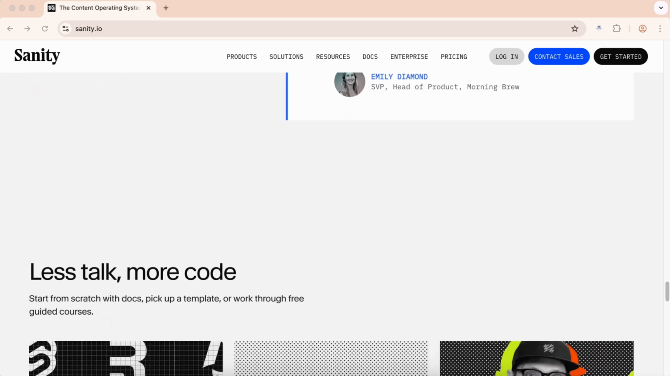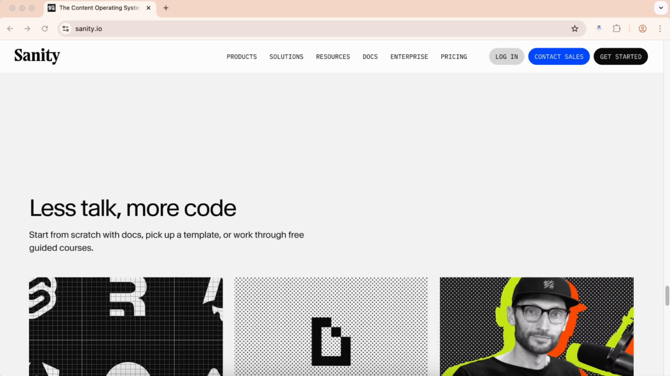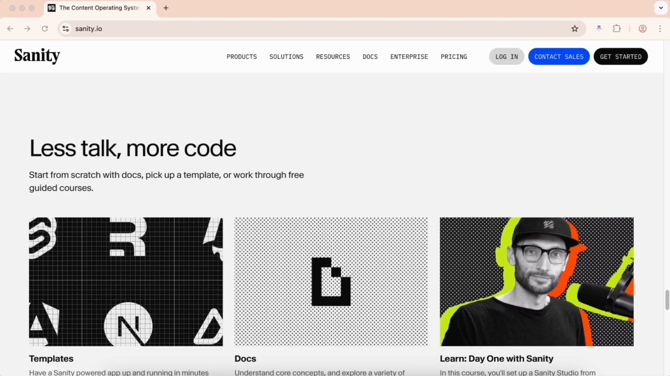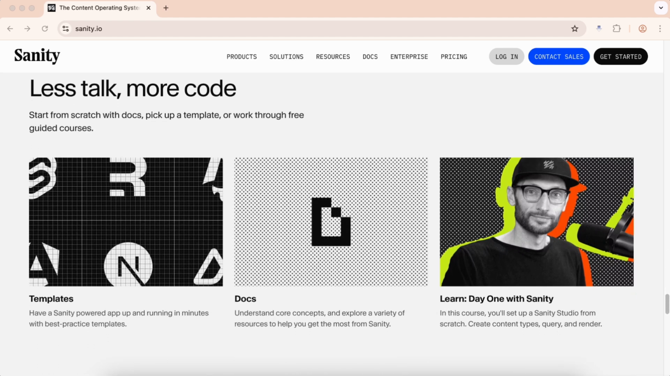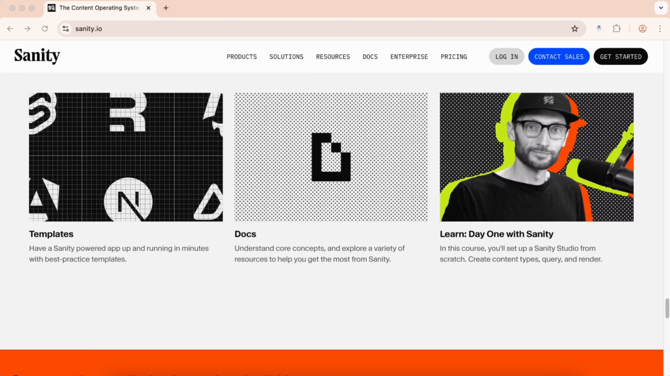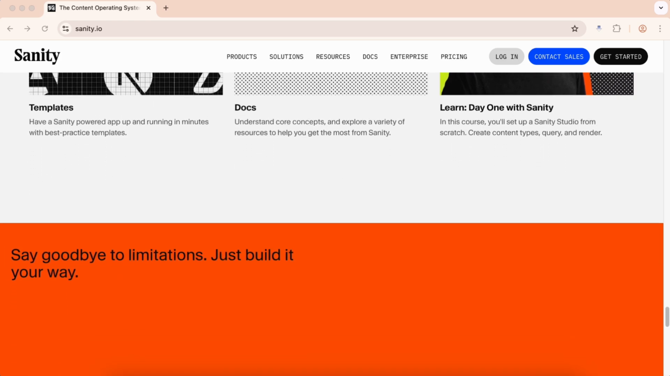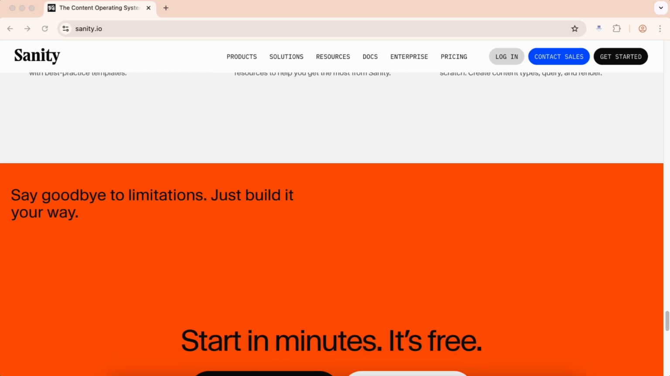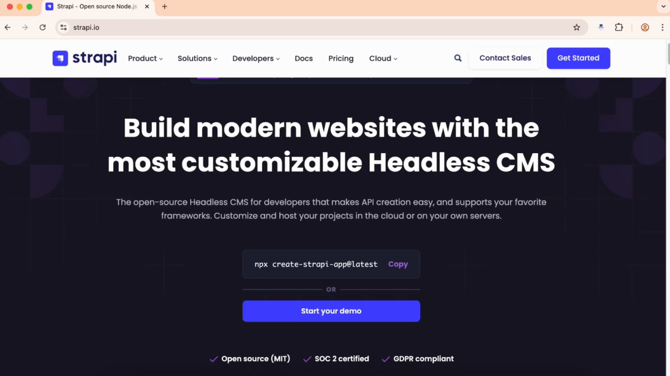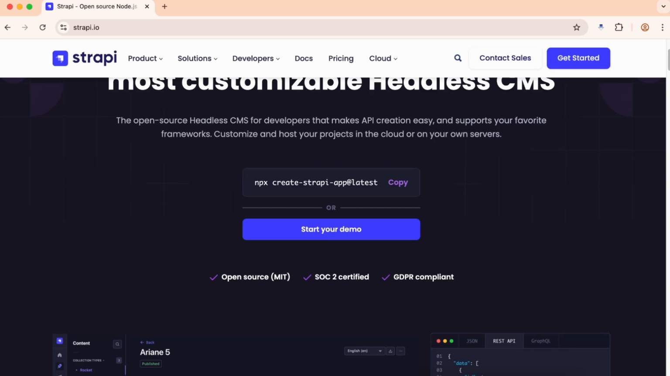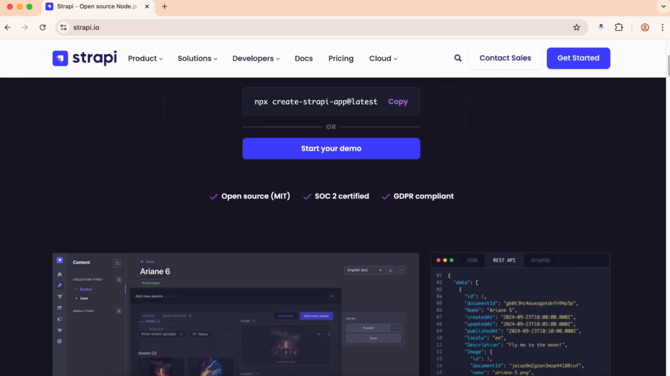However, Sanity comes with limitations that you need to consider. The learning curve can be steep for developers unfamiliar with its schema-based approach to content modeling. Additionally, the platform's focus on structured content means it may be overkill for simple websites or projects that don't require complex content relationships.